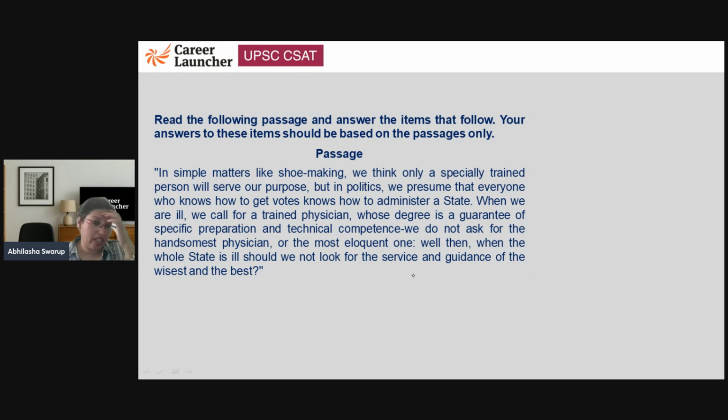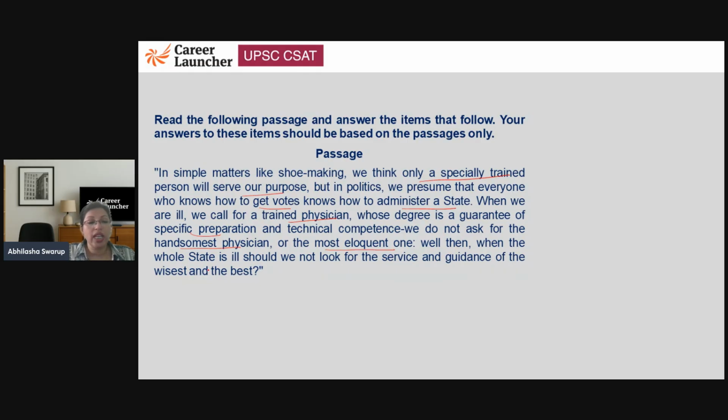All right, let's read this. In simple matters like shoemaking, we think only a specially trained person will serve our purpose. But in politics, we presume that everyone who knows how to get votes knows how to administer a state. But that's not true. When we are ill, we call for a trained physician whose degree is a guarantee of specific preparation and technical competence. We do not ask for the handsomest physician or the most eloquent one.